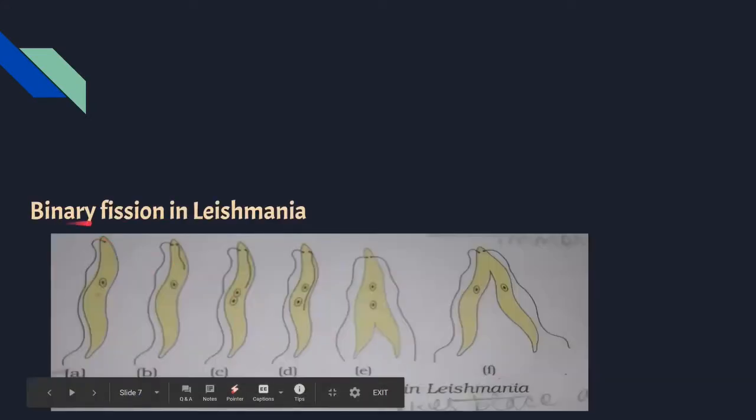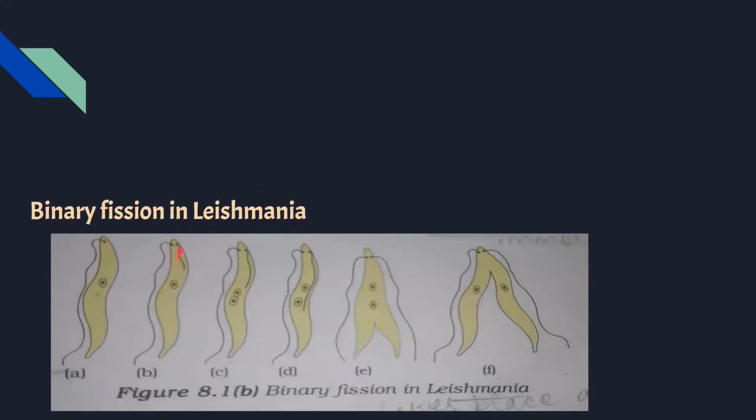Coming to binary fission, leishmania. Now leishmania, over here you can see it's an organism quite wobbly and with a flagella structure over here, right? Okay. So here you can see in this leishmania that you're having another flagella structure developing.